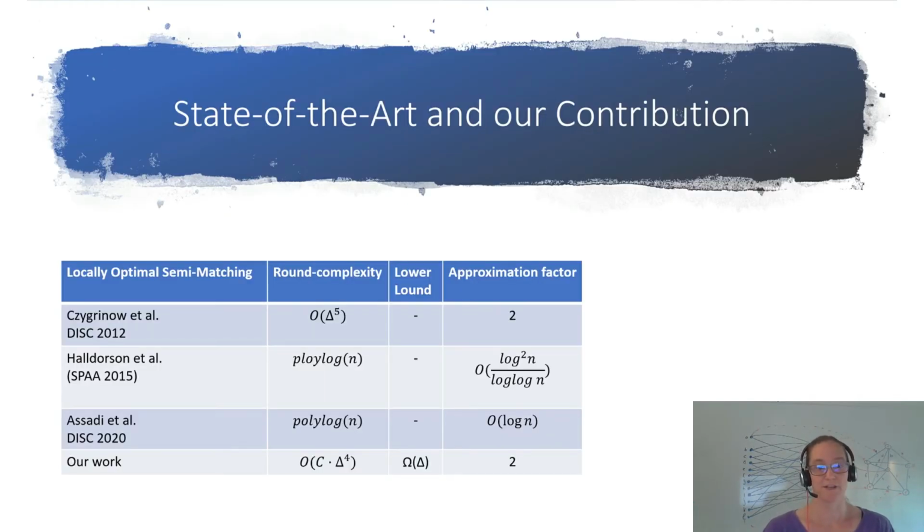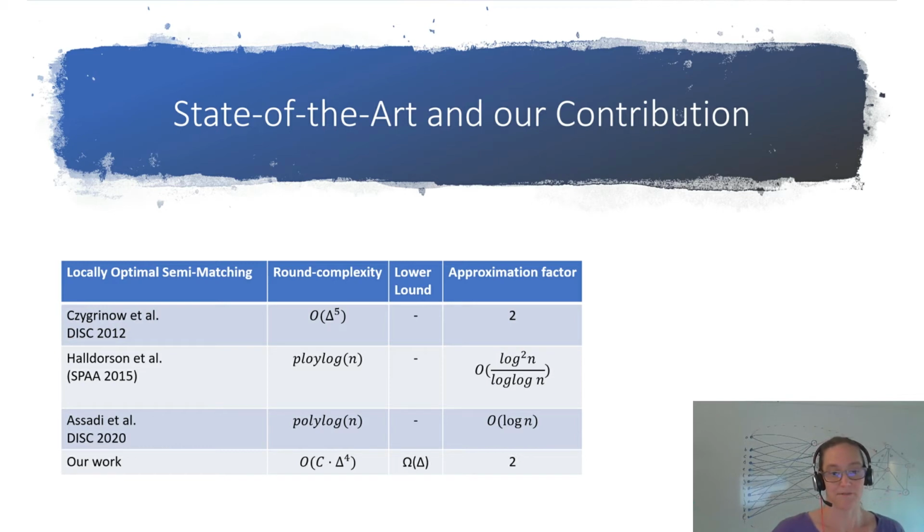Let's have a quick discussion of the state of the art and our contributions. So Jukka, as already mentioned, has shown an algorithm with round complexity delta to the power of 5 to get a true approximation of an optimal semi-matching. So this is very efficient if you have a graph with a lot of nodes, because it's only dependent on the largest degree. Delta is the largest degree of the graph.